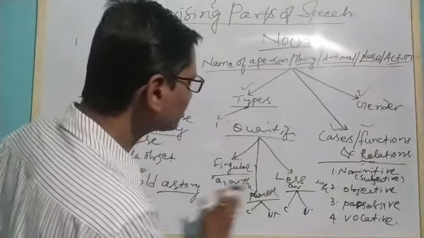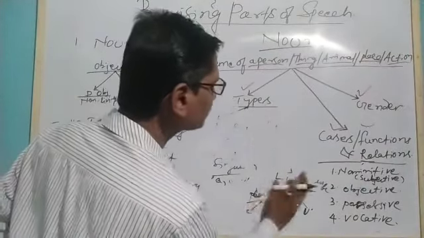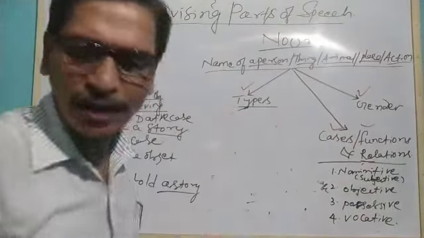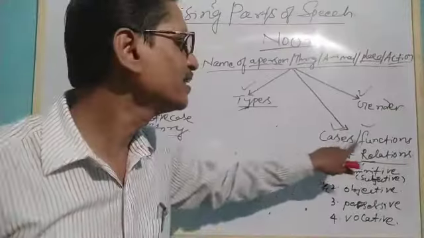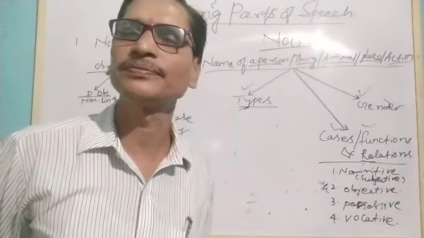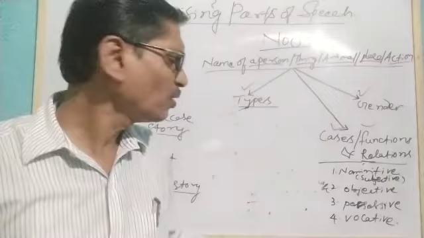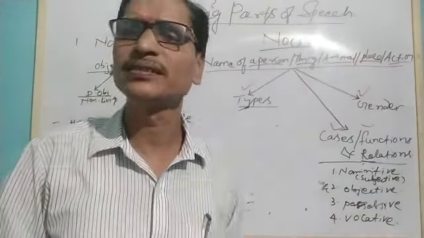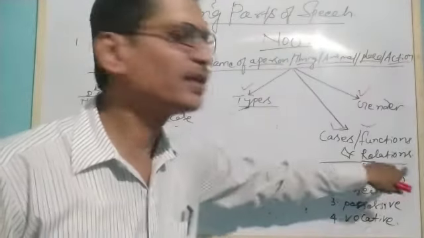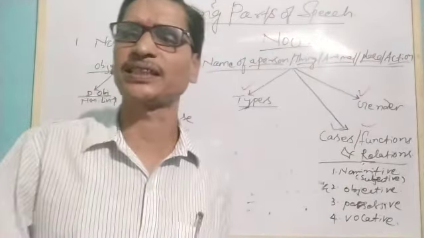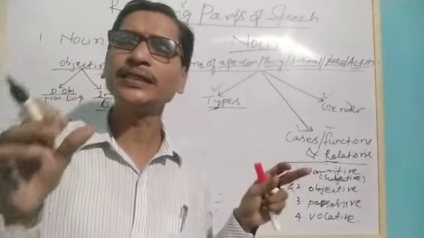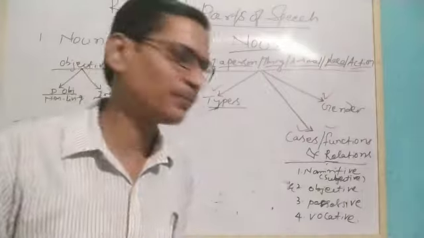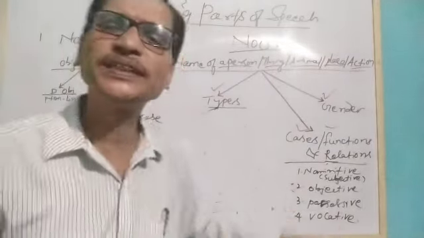Okay, so after we understood all those types of nouns, the next thing is cases, functions, and relations. Cases means what? When we talk about how they are using their place. One is said nominative case. Nominative case means the subject. When we are using the noun as a subject, we say it is nominative case. You know them. Similarly, another is objective.